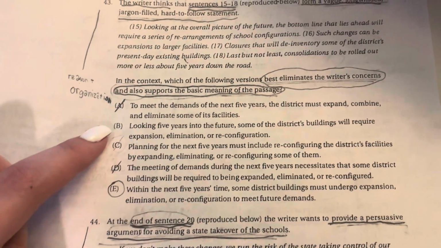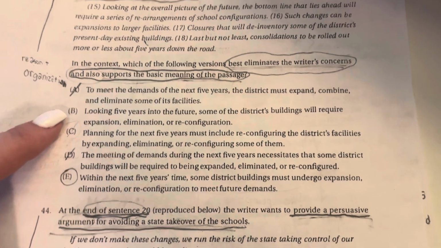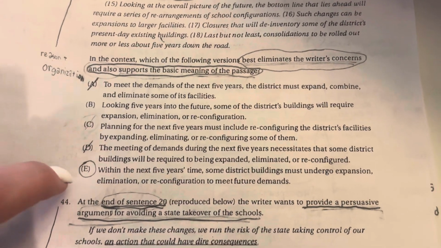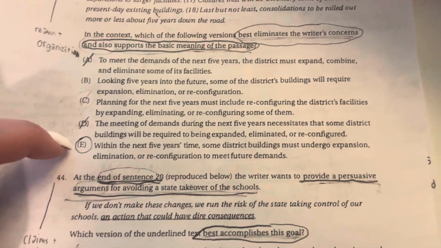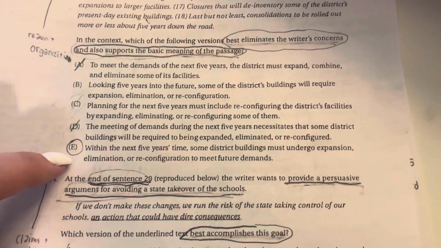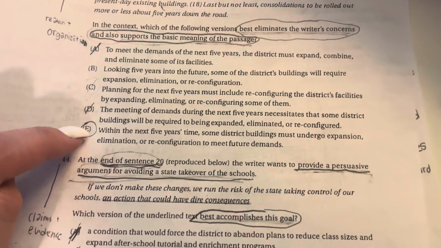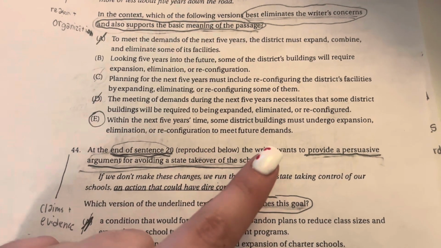So we have looking 5 years into the future. Some of the district's buildings will require expansion, elimination, or reconfiguration, and within the next 5 years' time, some district buildings must undergo expansion, elimination, or reconfiguration to meet future demands. So that is really why my group chose letter E, because it says to meet future demands.